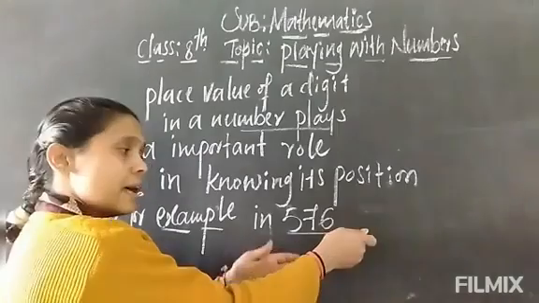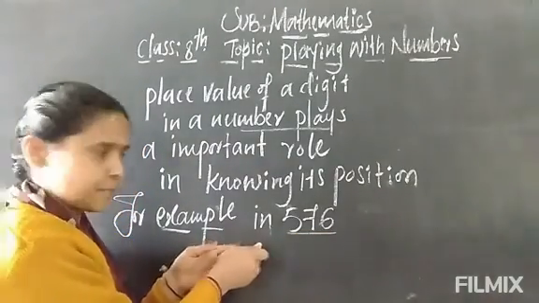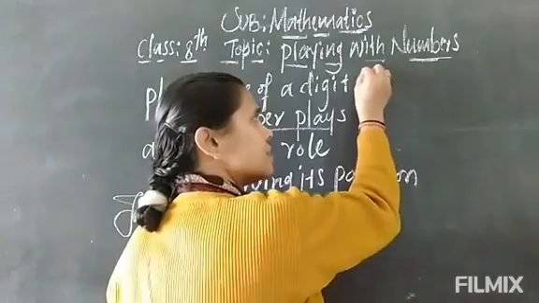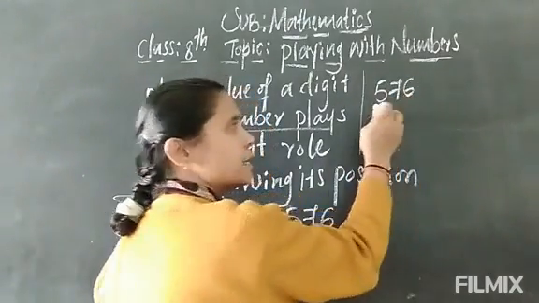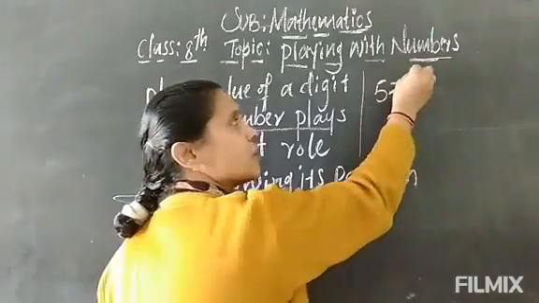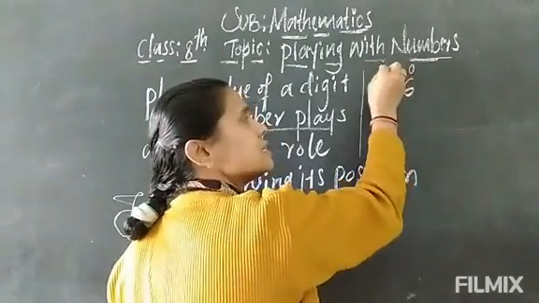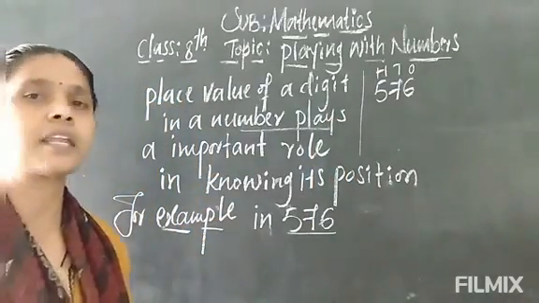From the right to the left, we have to read the digits. In 576, 5 is in the 100s place. So 6 is in which place? From here onwards we have to count. This is the ones, this is the tens, and this is the hundreds.